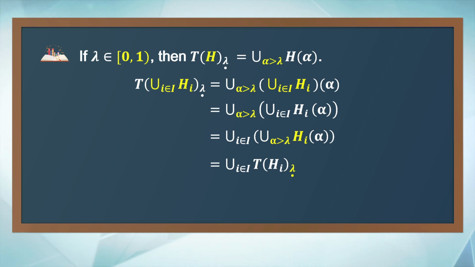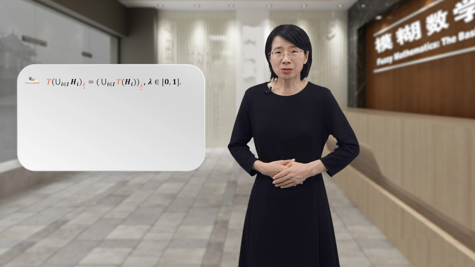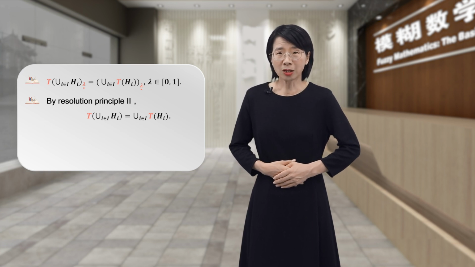By the properties of the strong cuts, we can change the order of taking the strong cut and taking the union. So it is going to be the strong cut of the union of T of Hi at level lambda. Now we have shown that the strong cuts of the two fuzzy sets at the same level are equal for all lambda in the closed interval from 0 to 1. By resolution principle 2, the two fuzzy sets are equal. Similarly, we can prove the other two equalities. Therefore, T is a homomorphic mapping.